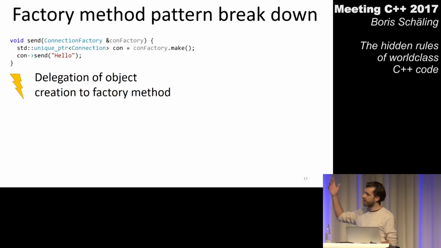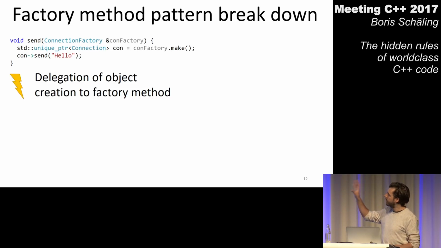So when we think of all the code we have just looked at, let's see what the benefits of this code are. So we came already across the benefit of delegation. That was also one of the quotes I found somewhere on the internet. We said, if we use this design pattern in our code, we can easily delegate creating connection objects to someone else, to those connection factories.